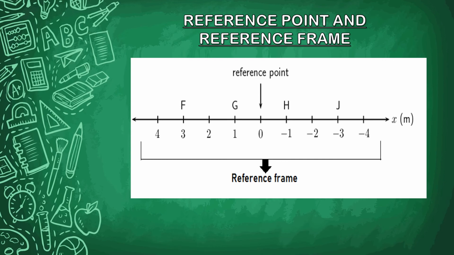Reference point and reference frame. To describe the position of an object, we need a reference point or origin. An object may seem to be moving to one observer and stationary to another. For example, a passenger inside a bus sees the other passengers at rest, whereas an observer outside the bus sees the passengers as being in motion.